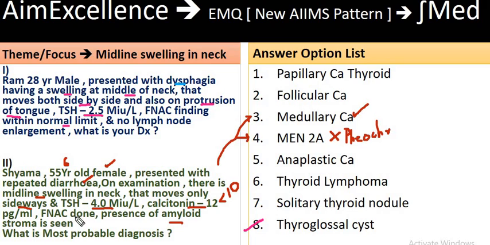And remember one thing, in medullary carcinoma the TSH level is independent, so it is not going to make a lot of difference. But calcitonin level and CEA level are going to be raised.